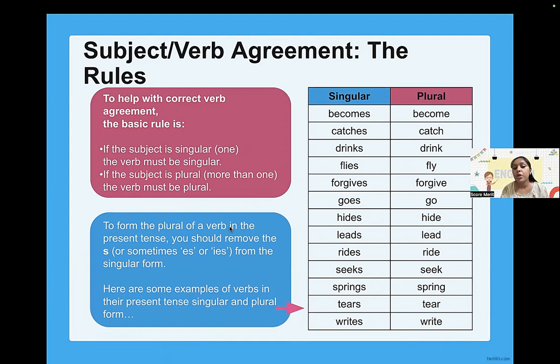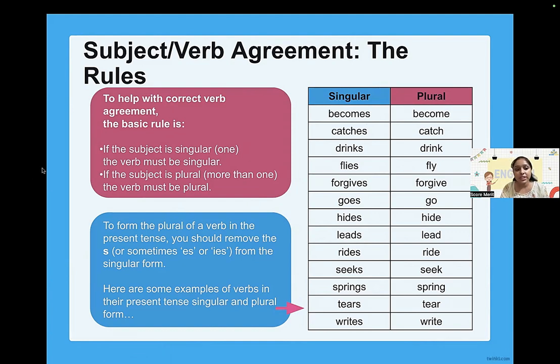So to form a plural of a verb in the present tense, you should remove s or es, or sometimes you will see ies, from the singular form. You might be saying, ma'am, we add s, then only it becomes plural. Never ever we do so. We have some examples which I'm going to present and show you what are singular and what are plural, so that you never ever get confused.